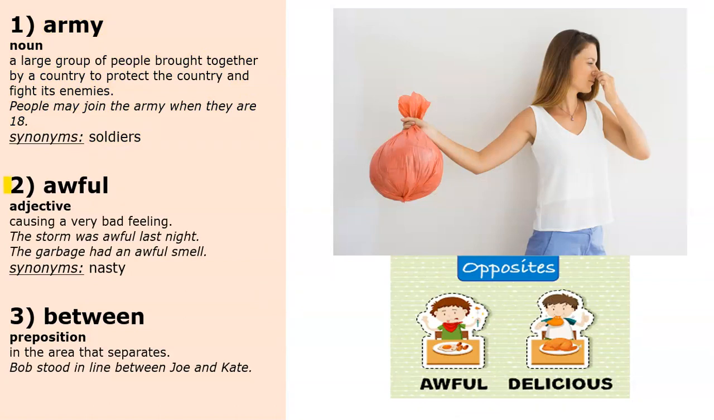The next word is awful. Awful is an adjective and it means causing a very bad feeling. Let's look at the examples. The storm was awful last night. Or the garbage had an awful smell. Another way that you can say awful is by using the word nasty.